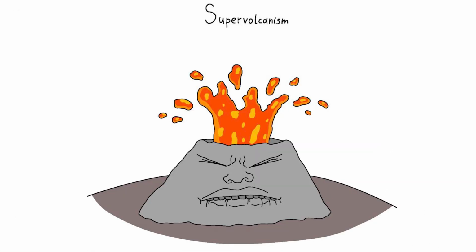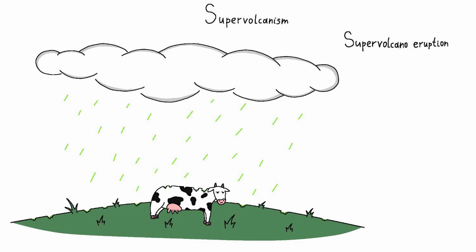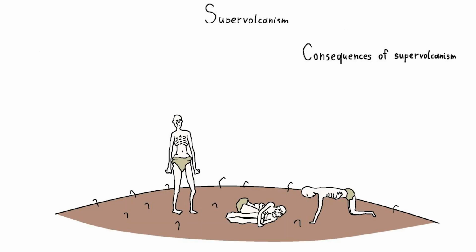Supervolcanism. The eruption of a supervolcano, such as the Yellowstone supervolcano, can lead to a global volcanic winter, dropping temperatures and destroying ecosystems, causing mass extinctions. The eruption of a supervolcano can cause acid precipitation that would contaminate soil and water resources, harming vegetation, animals, and other life forms. The consequences of supervolcanism can lead to starvation, water and resource shortages, and consequent population decline and deterioration of living conditions for surviving organisms.